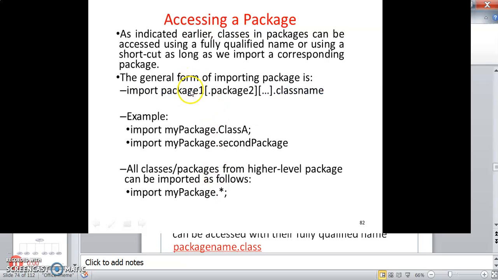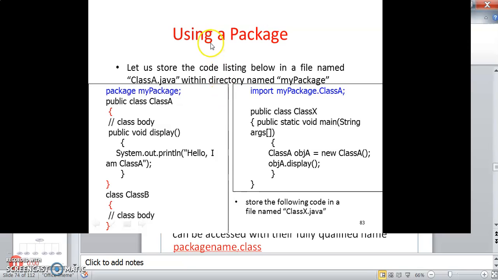So this is the first package, this is the sub-package. Of course, any number of sub-packages can be declared. But however, we don't need that in our syllabus. Let us store the class code listing below in a file named classa.java.